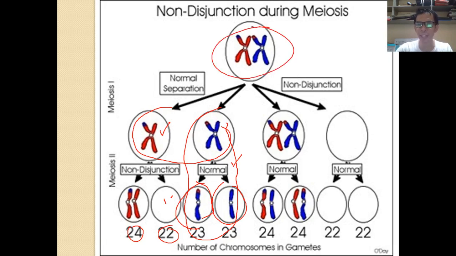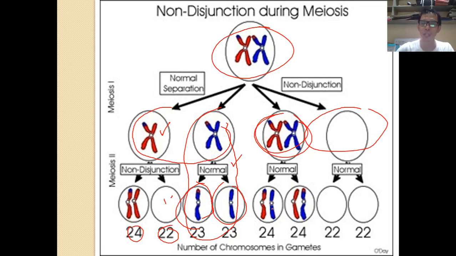So if the parent cell or the parent chromosomes didn't divide in the process, the two daughter cells that will be produced are one with an extra number of chromosomes and the other one with a missing chromosome.